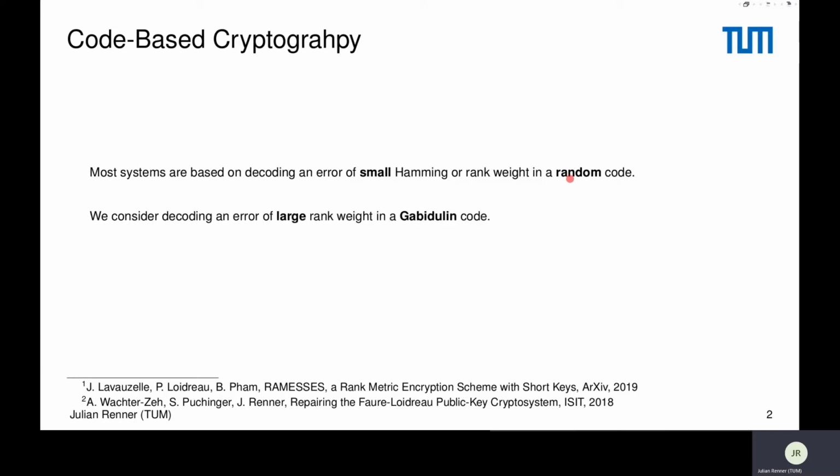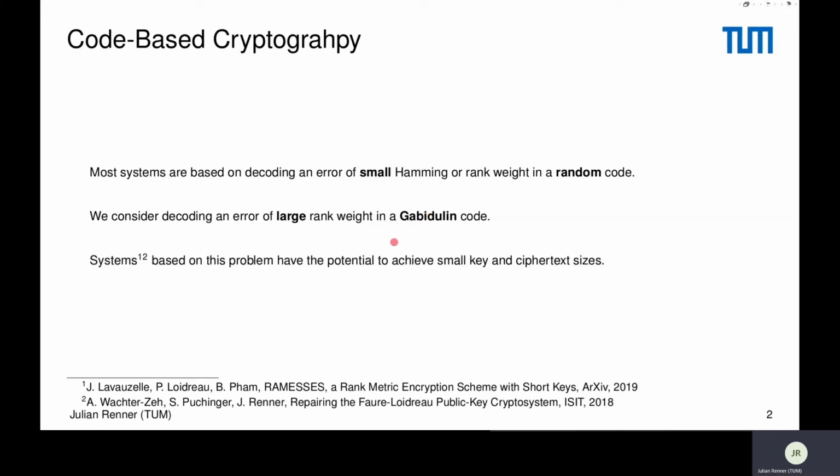However, in my opinion, there are also other coding problems that could be suitable for cryptography. And another one that I think is interesting is the following one. So first of all, I stated a bit informally, namely I say we have a relatively large error in the rank weight, in the rank metric. So it has a rather large rank weight. And we want to decode this error now in a Gabidulin code. And this is now special or different to before. Before we had a random code, and now we have a Gabidulin code, and we also assume that the structure of this code is known.